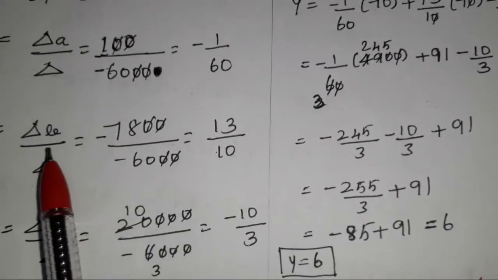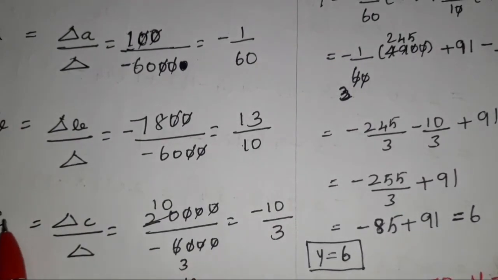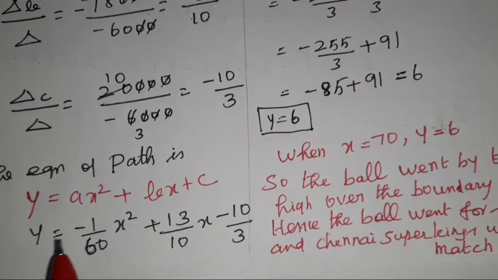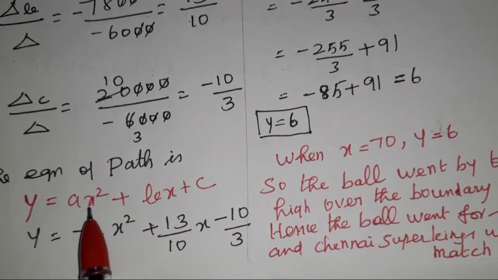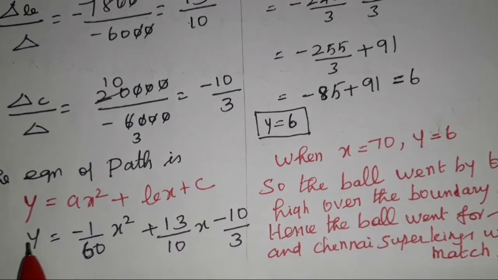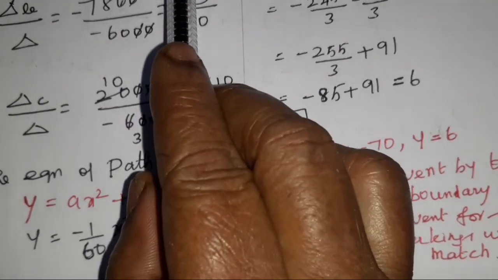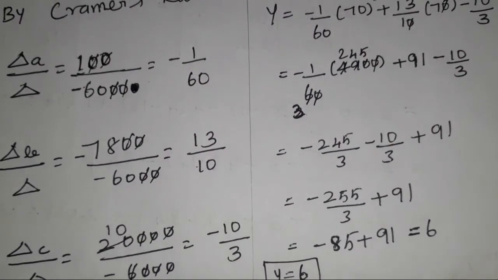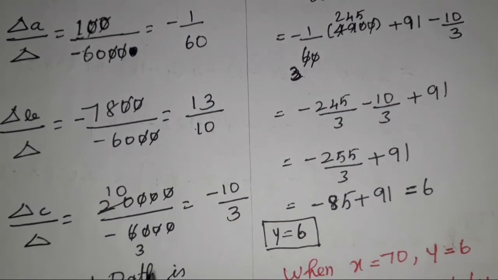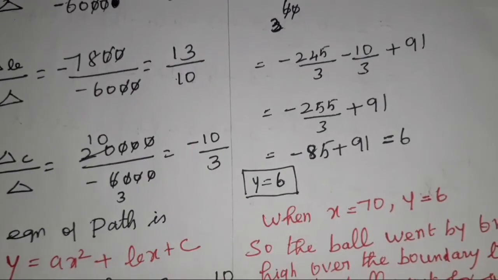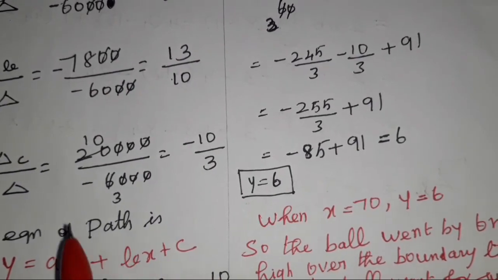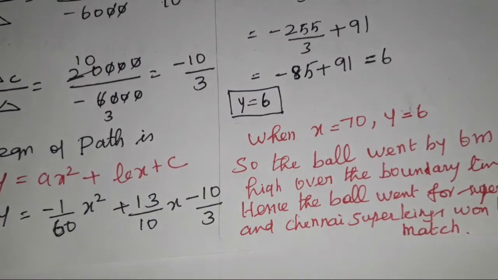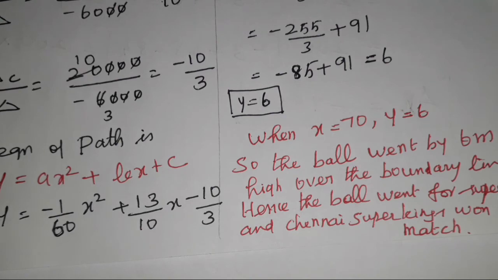Therefore, we find the values for A, B, C. Substitute the values into the equation of the path. What is the equation of the path? Listen carefully. Y equals ax square plus bx plus c. Instead of A, we substitute minus 1 by 60, into x square plus; instead of B, 13 by 10, into x plus; and C is minus 10 by 3.